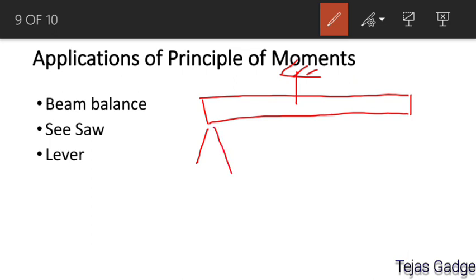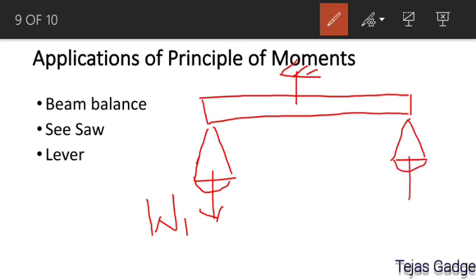At one end there is a weight W1 attached, and at the other end a weight W2 attached. W1 is at distance L1 and W2 at distance L2 from the pivot O.